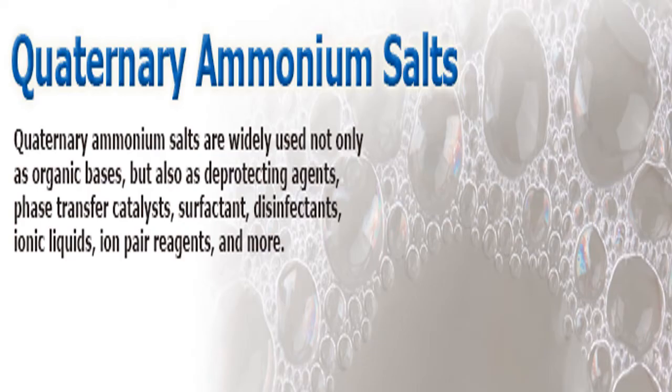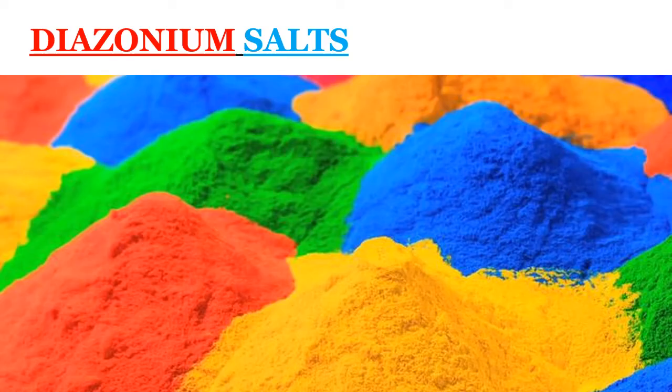You see, there are some quaternary ammonium salts in chemistry. They are used as surfactants or disinfectants. They find many applications in the chemical industry. So today we are seeing special examples. You see dyes, colorful compounds. All these are called diazonium salts. Now, what are we going to learn or discuss today?